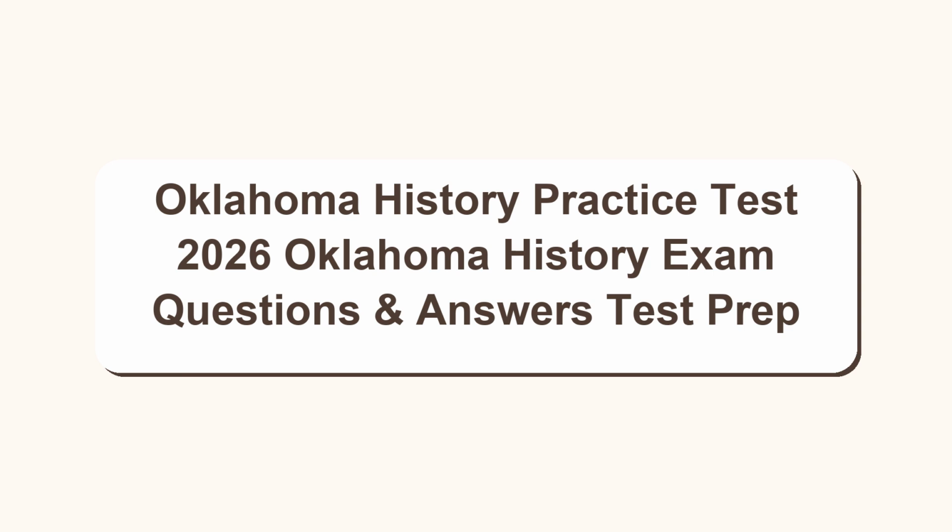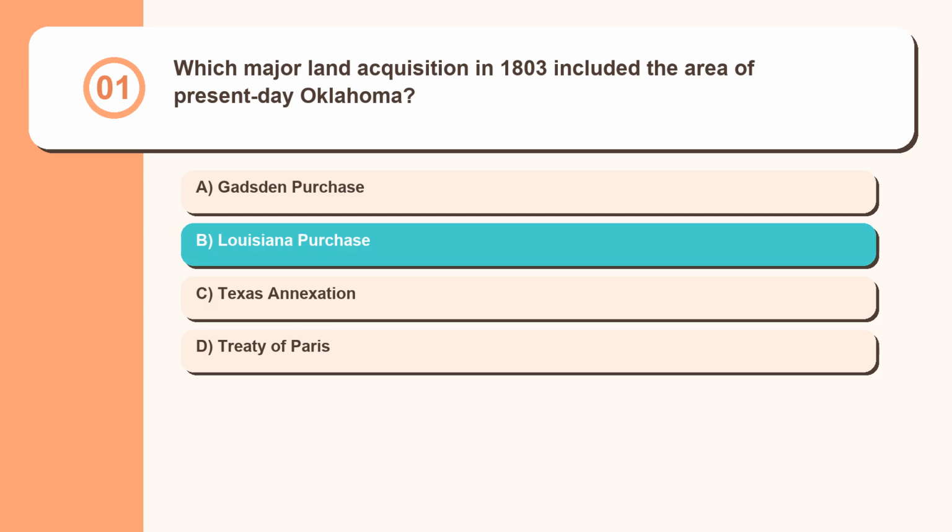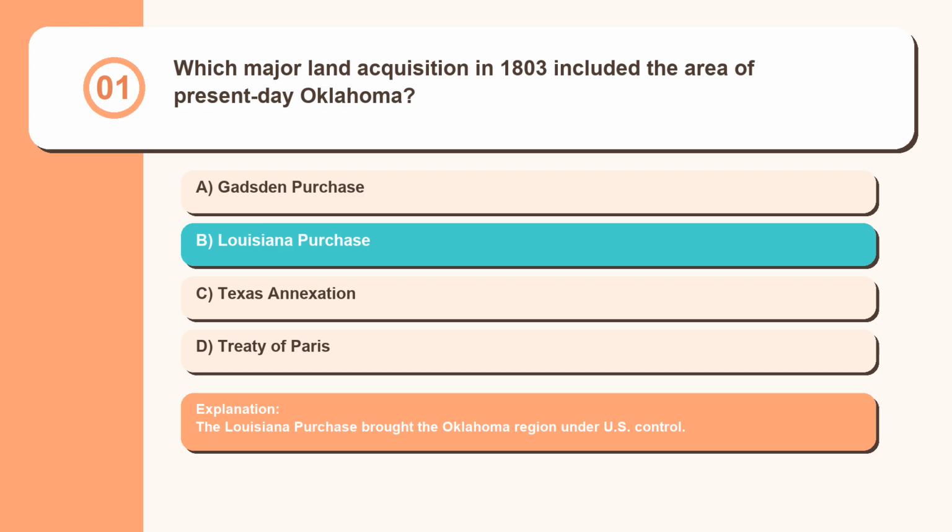Oklahoma History Practice Test 2026. Oklahoma History Exam Questions and Answers, Test Prep. Question 1. Which major land acquisition in 1803 included the area of present-day Oklahoma? Gadsden Purchase, Louisiana Purchase, Texas Annexation, Treaty of Paris. The Louisiana Purchase brought the Oklahoma region under U.S. control.